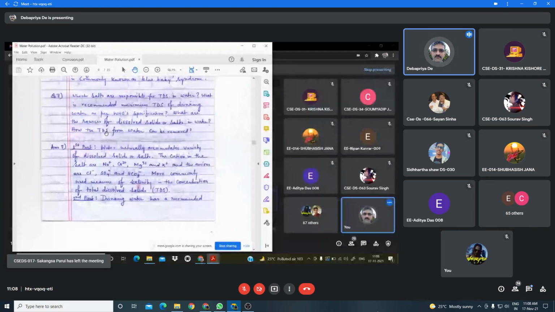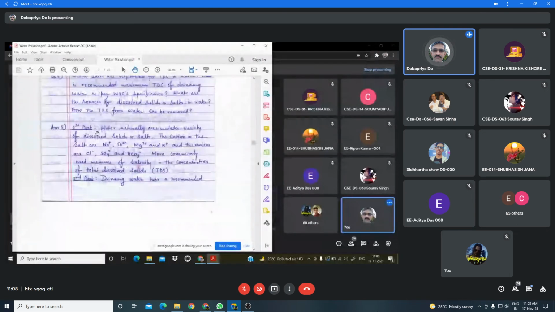The cationic parts of the salts are sodium, calcium, magnesium, potassium, and the anionic parts are chloride, sulfate, bicarbonate. These salts are mostly responsible for dissolved solids in water, which is called TDS, total dissolved solids.